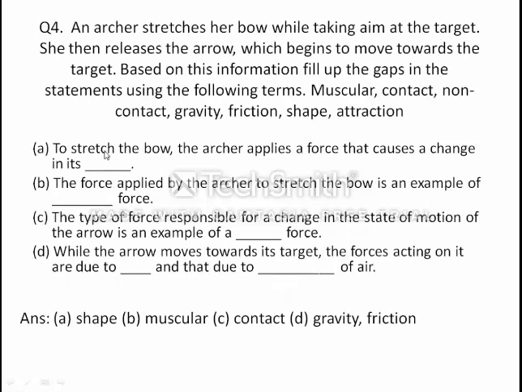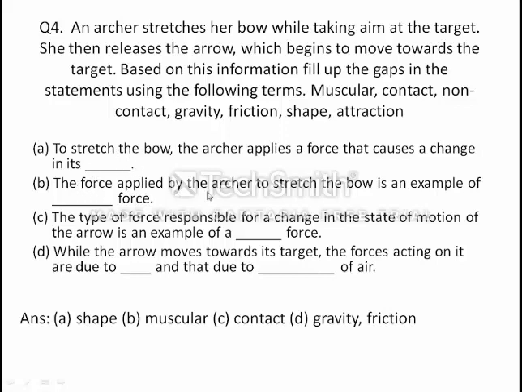Question number 4. An archer stretches her bow while taking aim at the target. She then releases the arrow which begins to move towards the target. Based on this information, fill up the gaps in the statements using the following terms: muscular, contact, non-contact, gravity, friction, shape, attraction. To stretch the bow, the archer applies a force that causes a change in its shape. So here it will be change in its shape.